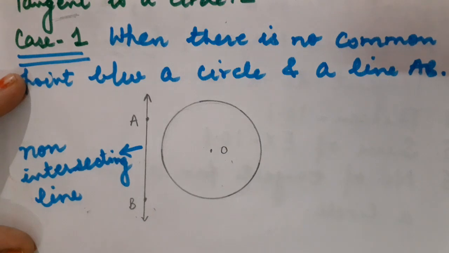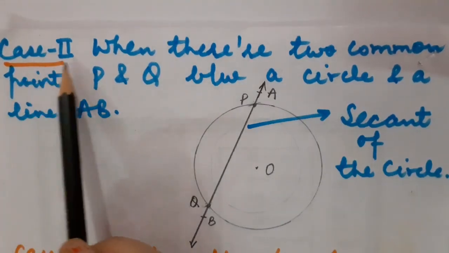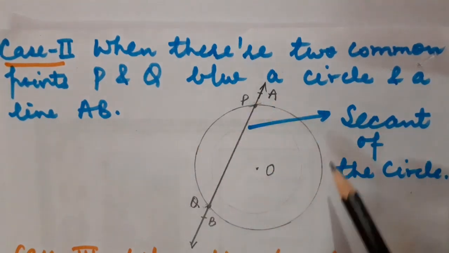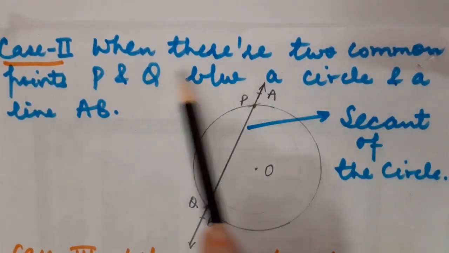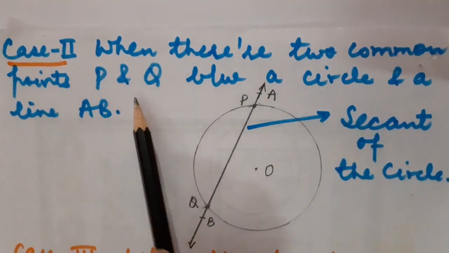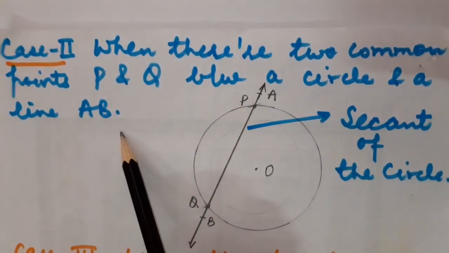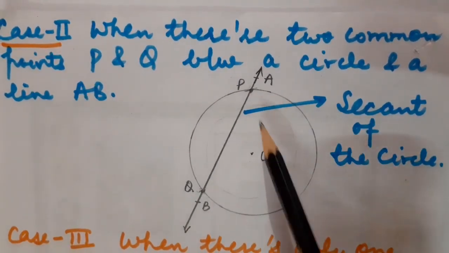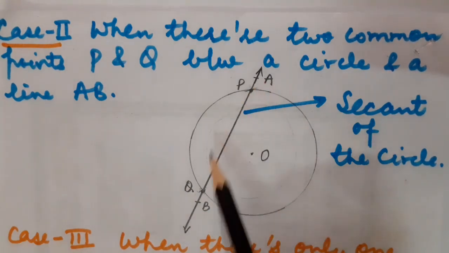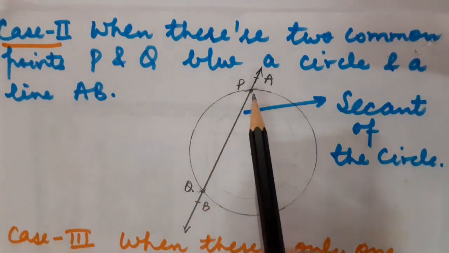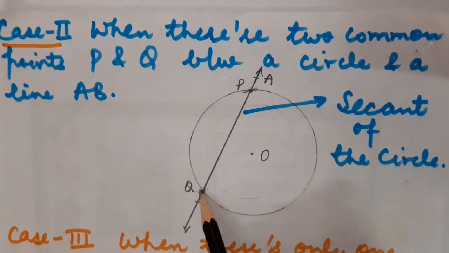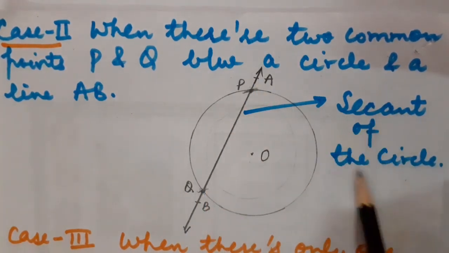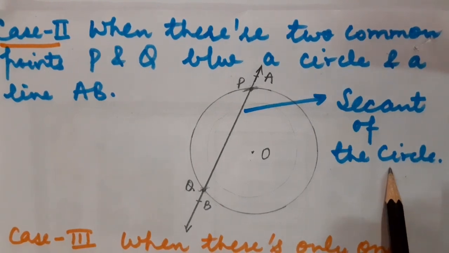Correct, children? Now I am going to discuss case number 2, in which again I am going to tell you the relation between a line and a circle in a plane. When there are two common points P and Q between a circle and a line AB. Here you can see, children, that there is a circle with center point O and AB is a line. AB line is going to intersect the circle at 2 points, that is P as well as Q. So in this case, children, AB will be known as the secant of the circle. So what do you mean by secant of a circle?